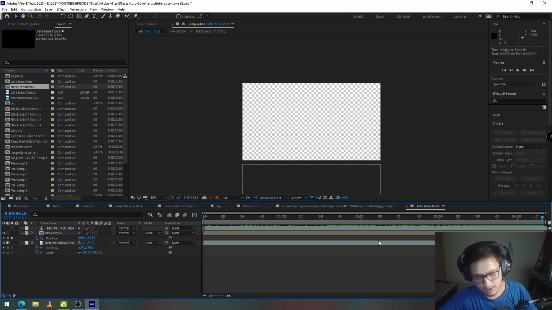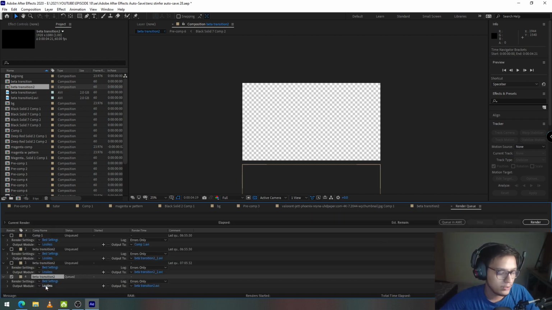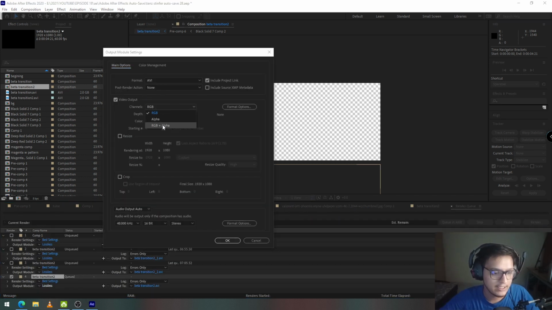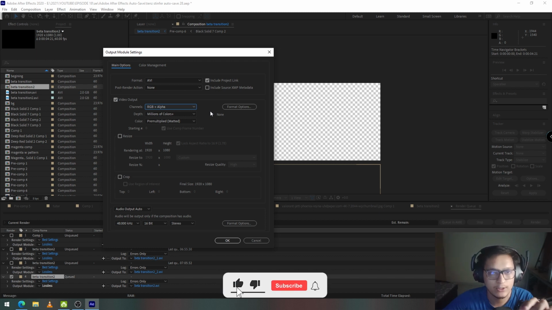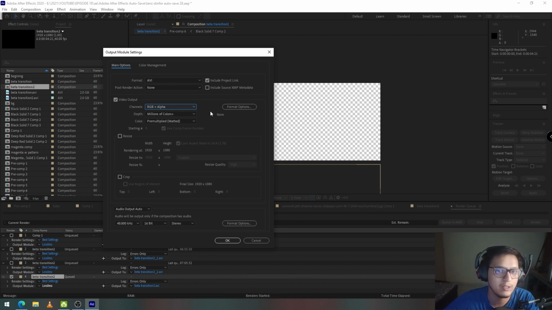And now you just press Ctrl M, go to the lossless and select RGB plus alpha to export it. After exporting, this will give you a really high quality AVI file that you can use in your videos. But if you want to use this transition in your OBS software, all you need to do is convert the format to WebM, for which there are a lot of softwares available online and you can do it really easily.